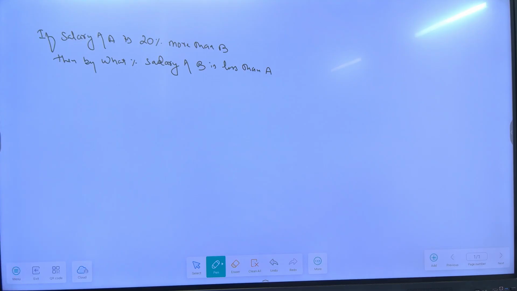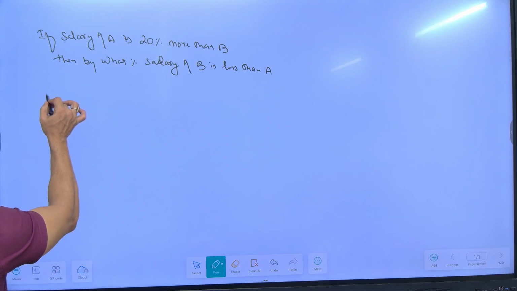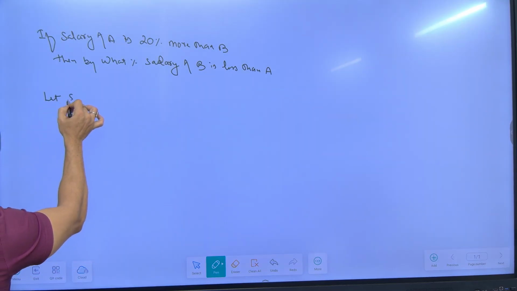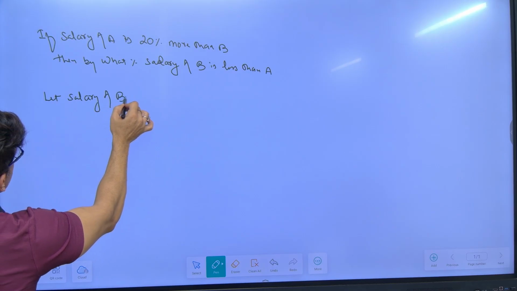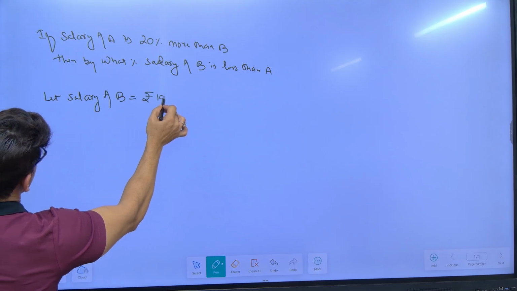Now see, in this case, the salary of A is dependent on the salary of B. That means whatever the salary of B is, I will define the salary of A on the basis of that. So let the salary of B be rupees 100.